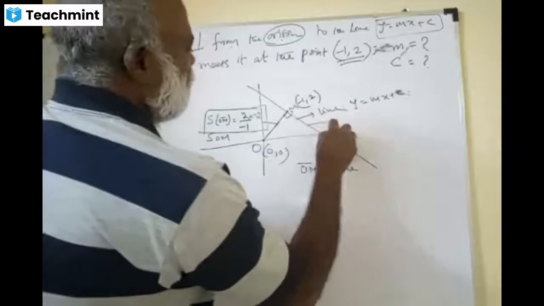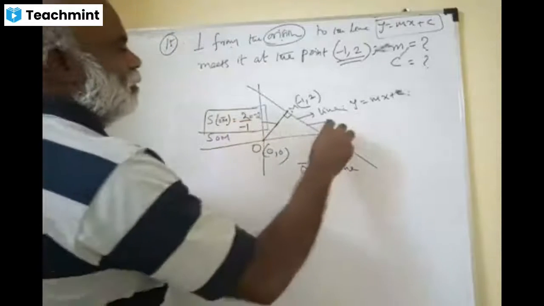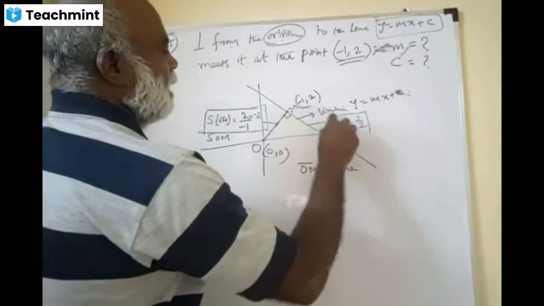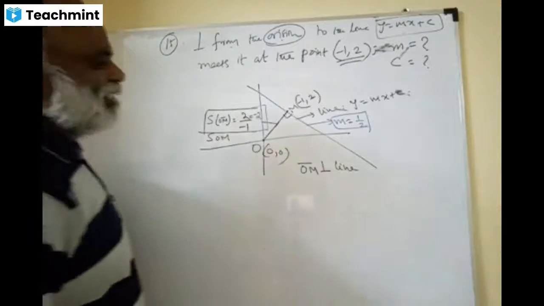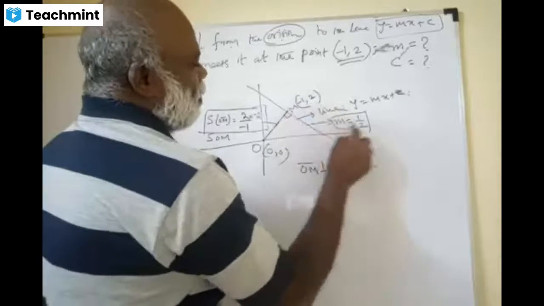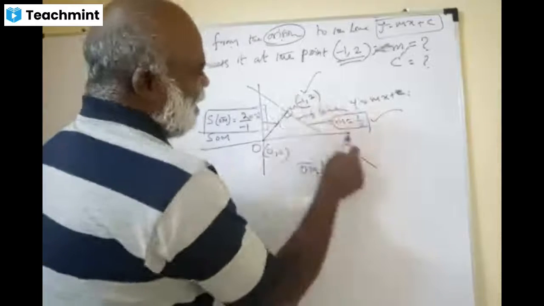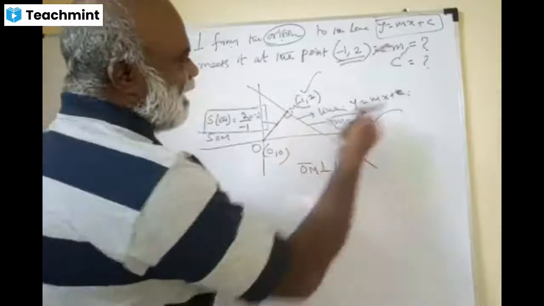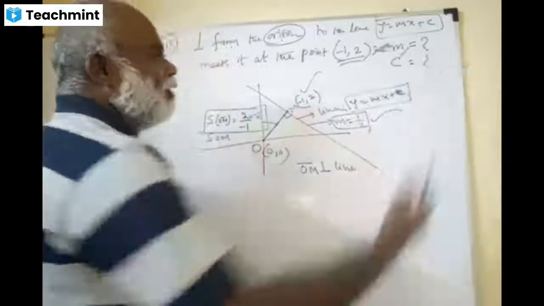What is the slope of this line? Please, can anybody tell what it is? 1 by 2, sir. Brilliant. 1 by 2. Excellent. Perfect catching. Now, friends, can you write the equation of this line? Slope is known. Point is known. This point is on this line and whose slope is known. That's it. Can I write the equation? And thereby I can find m and c. That's it, over.